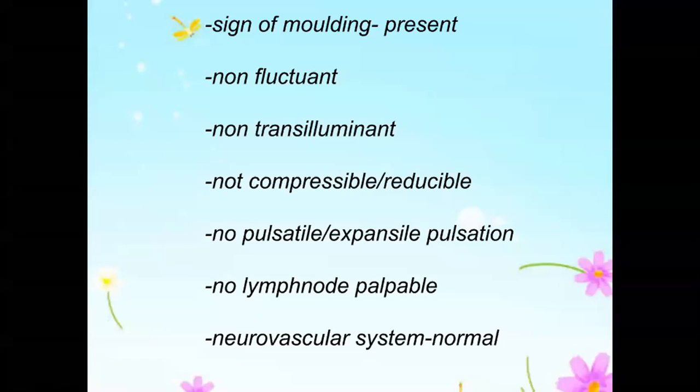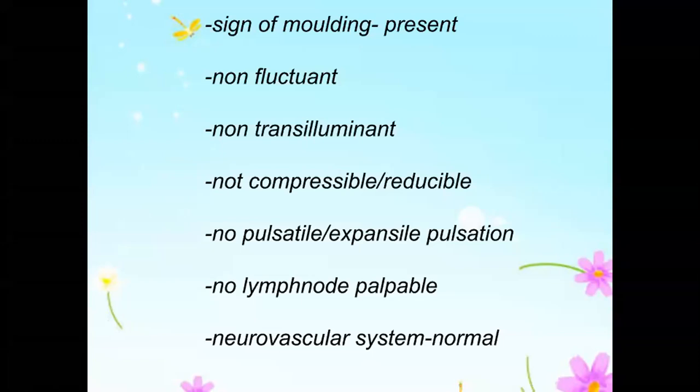When there is molding, you cannot elicit a fluctuation. Suppose you are in the exam, why I brought out this point now, you can't say in the exam it is fluctuant and it is moldable also. It can be either moldable or fluctuant only. When you are saying the molding is present now, that means it is not fluctuant. If it is fluctuant, now it cannot be moldable. Fluctuant means the fluid is easily displacing from one place to other. That is what fluctuation tells us.